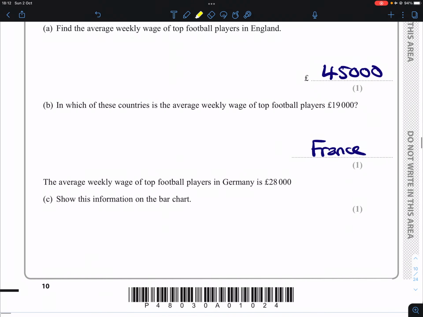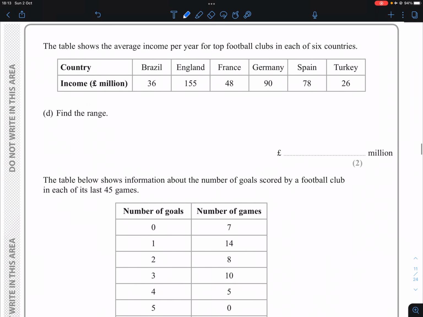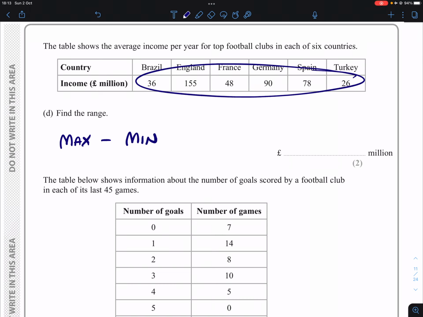Next part. Table shows the average income per year for top football clubs in each of the 6 countries. Find the range of this data. So the range is the largest, it is the maximum, take away the smallest, the minimum value. Looking at all our values here, we have 36 is our minimum, and we have 155 is our maximum.